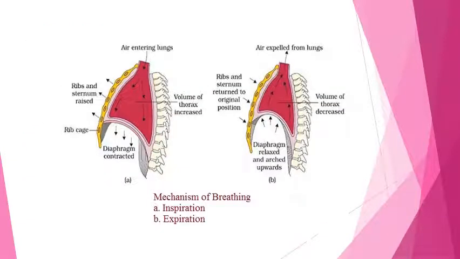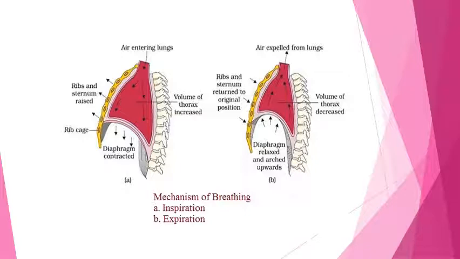In this image you can see the first is inspiration. During inspiration, the intercostal muscles contract, and because of that the volume of the thoracic cavity is going to increase. The diaphragm is going to be flattened, the volume is going to increase and the pressure is going to decrease. Because of that, we inhale the air from the surroundings into the lungs.